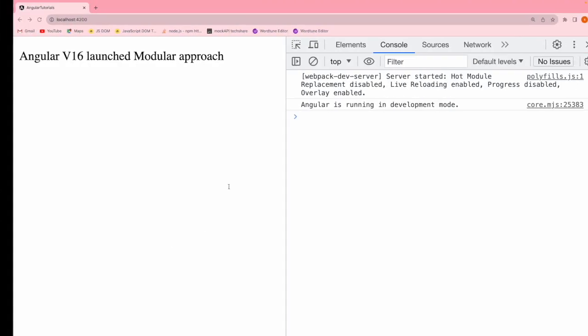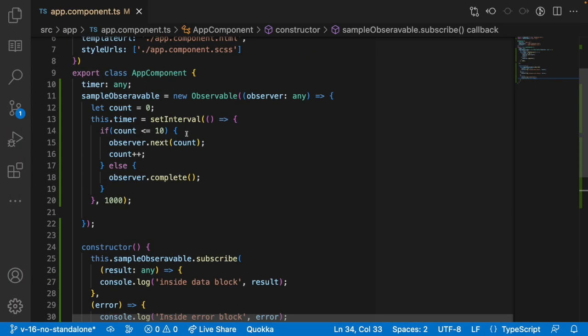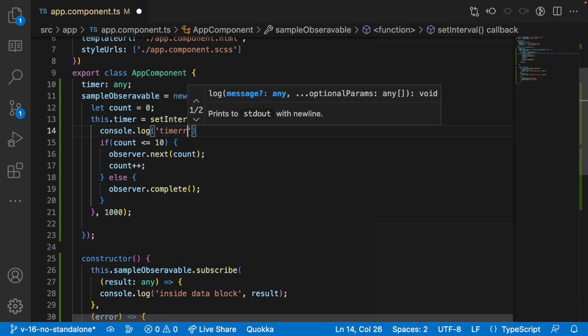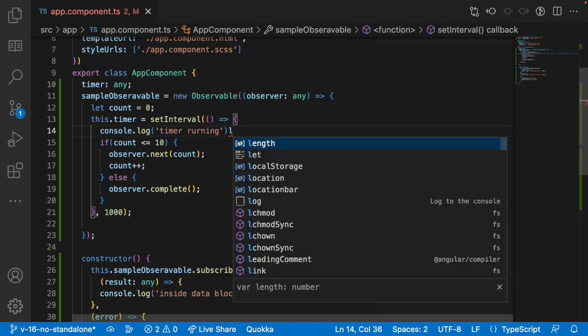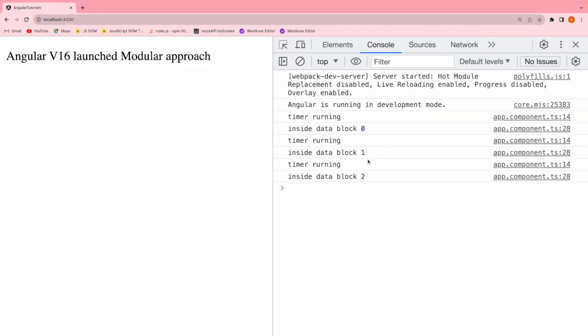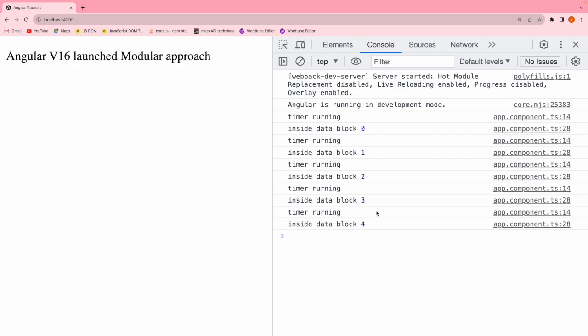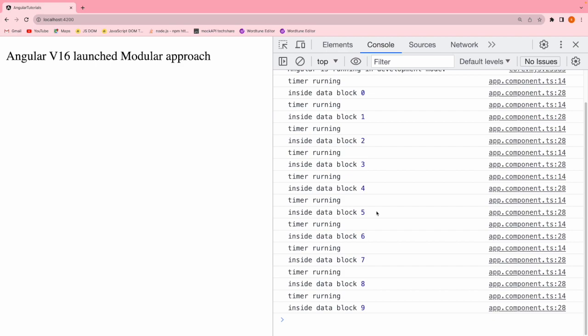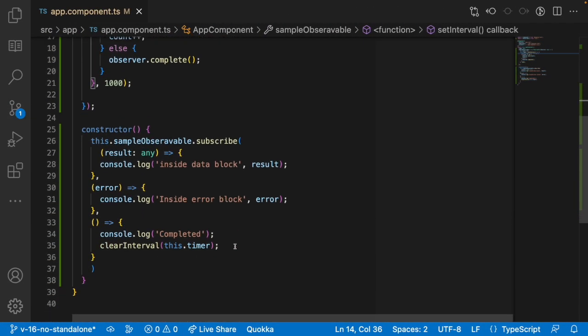Save this. Now let me go here and see whether it is going inside the timer or not. Let me write a console.log of timer running and save this. Go here, reload. So now timer running with 0, timer running with 1, 2, 3, and it goes on till 10, and the timer is running in the background. So let's see after 10 whether you are able to see the timer running or not. Timer is not running. If you see, it completed the values and emission, hence it stopped its timer as well.